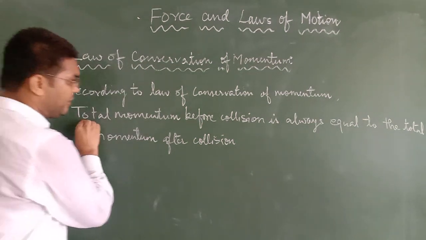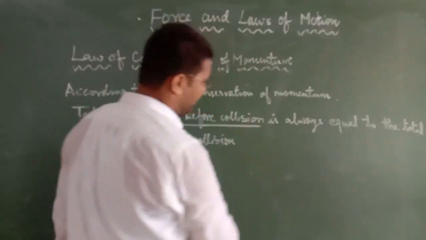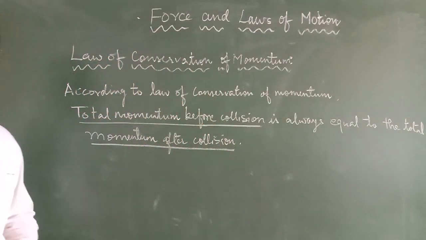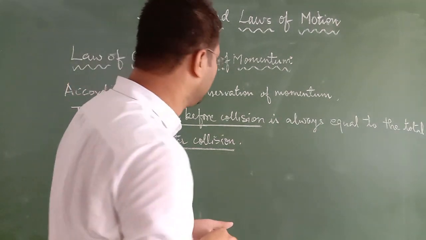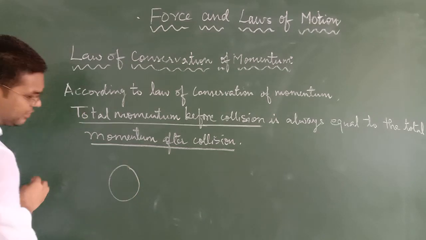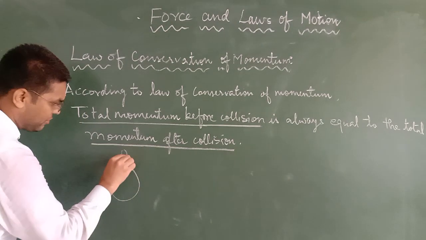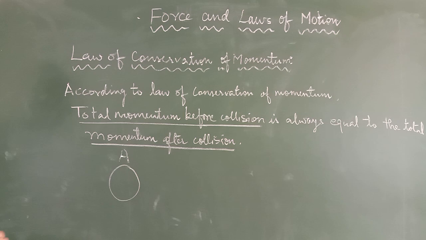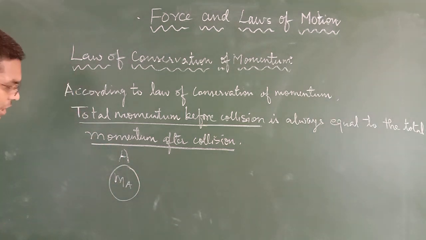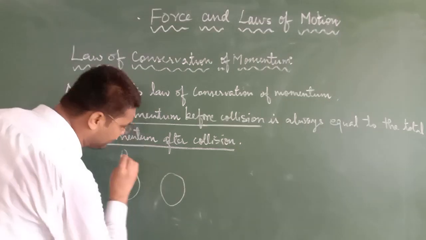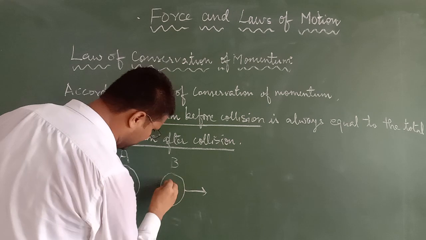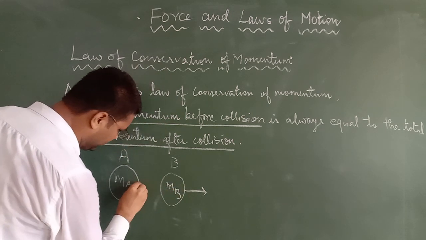Here it is written total momentum before collision is always equal to total momentum after collision. It means what? Suppose I am taking an example: one object, let us suppose it is A, which is having mass ma, and I am taking another object B, which is having mass mb.